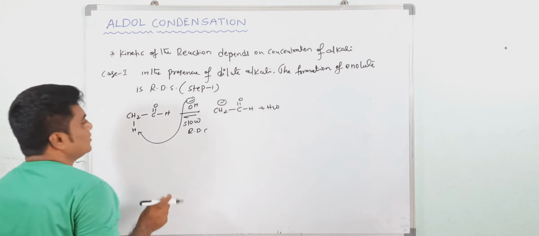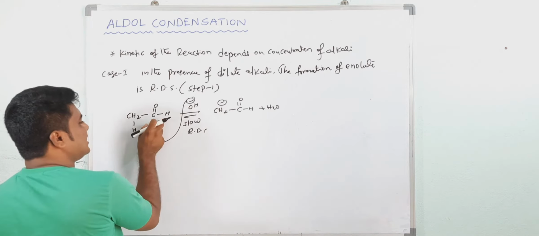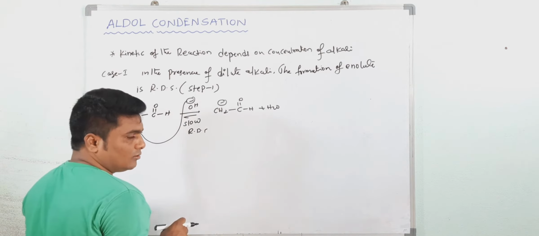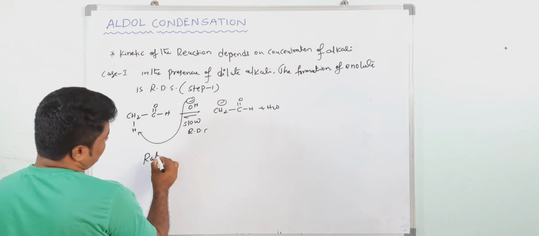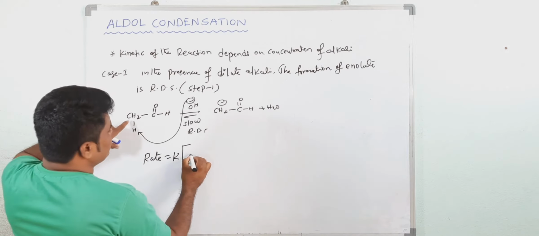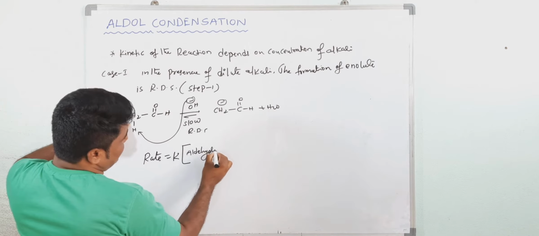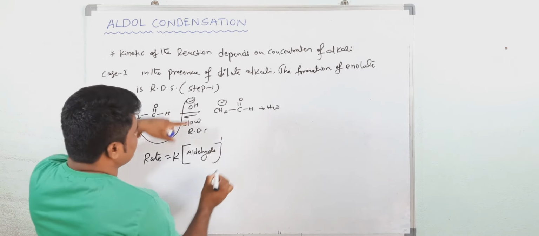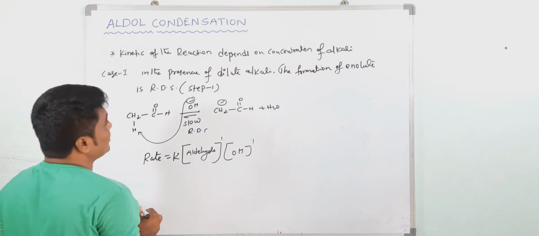So now what is here? See, this is the slowest step, and both the OH nucleophile and this aldehyde are involved in the RDS. Now the rate equation would be what? Rate equals K, the rate constant, times the concentration of aldehyde. Here this is aldehyde or ketone, and this is OH minus, that is the alkali.